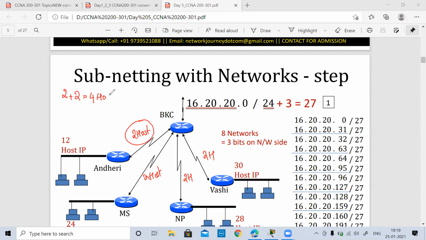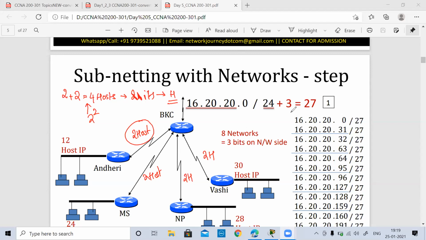To represent 4 hosts, how many bits are required, guys? Would it require 3 bits? Naresh, are you sure? Should we go with 3 bits for 4 hosts? No, 2 bits. With 2 bits, we have 2 raised to 2, which is 4. So I require only 2 bits on the host side. How many bits are left now on the network side? 32 minus 2, which turns out to be 30, so slash 30.